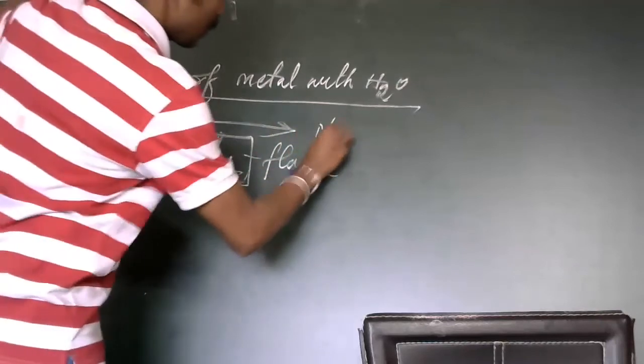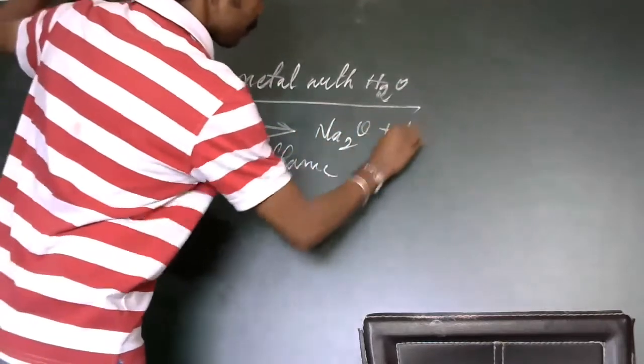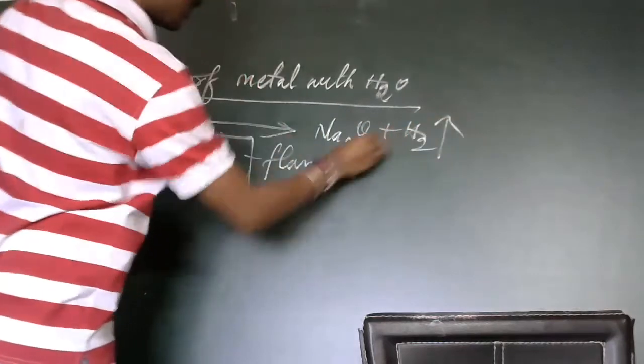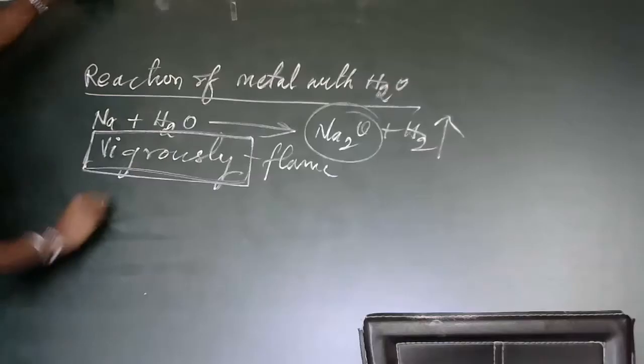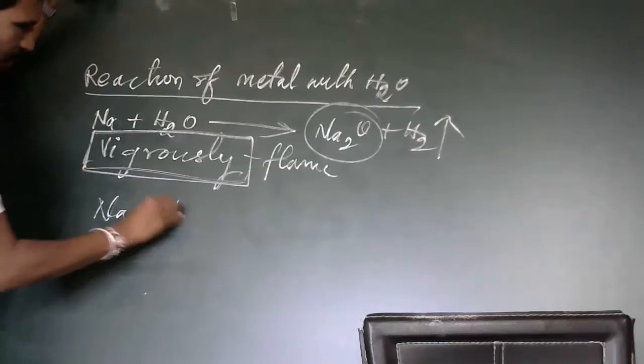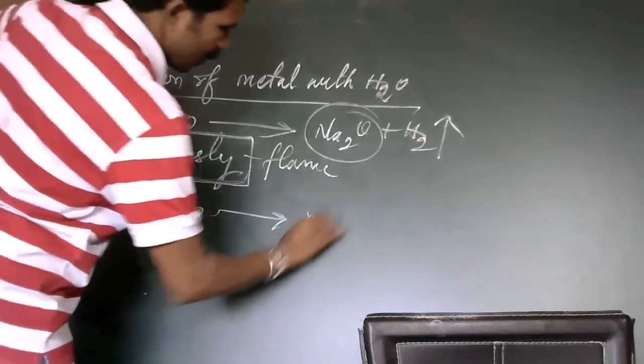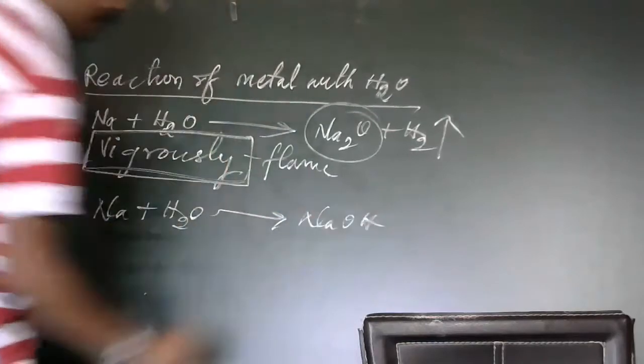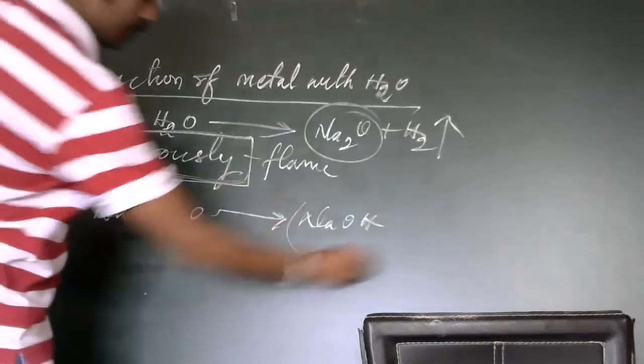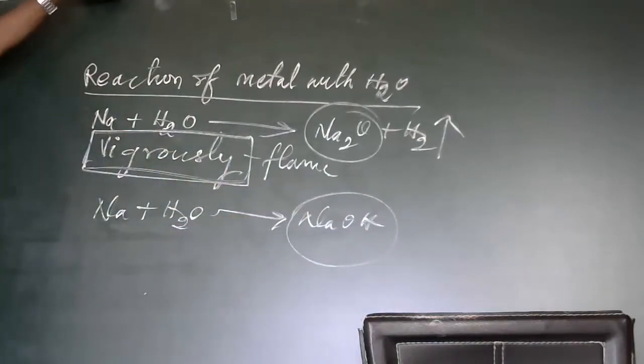Here it becomes Na2, H2, and later it becomes NaOH only. If we complete this reaction with H2O, sodium hydroxide is formed. This is how the metal reacts with water.